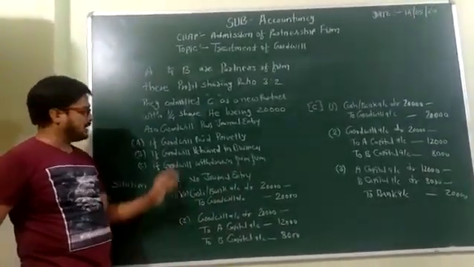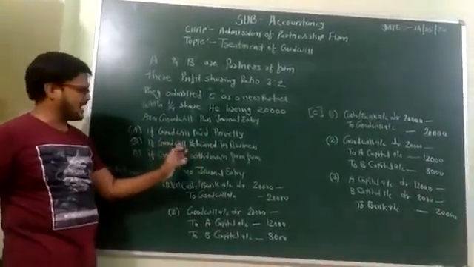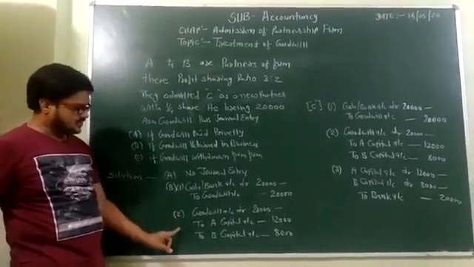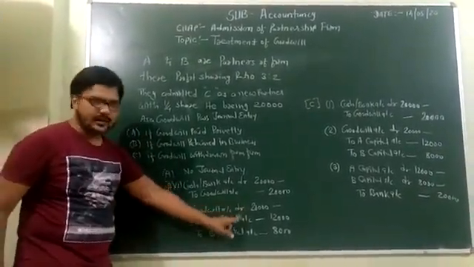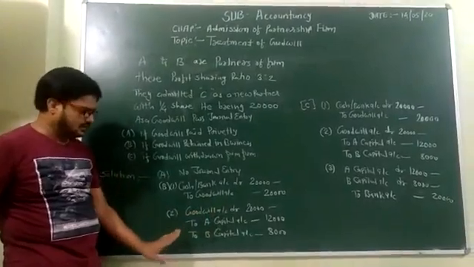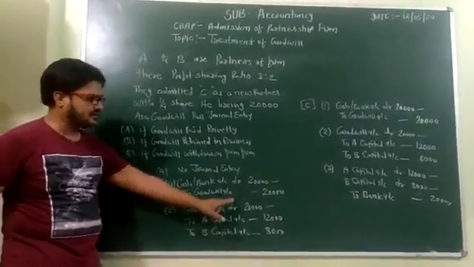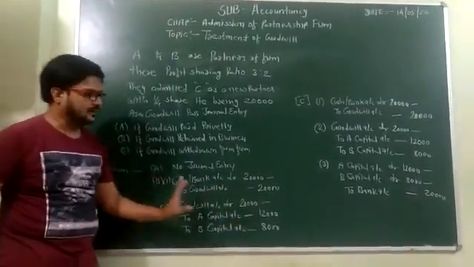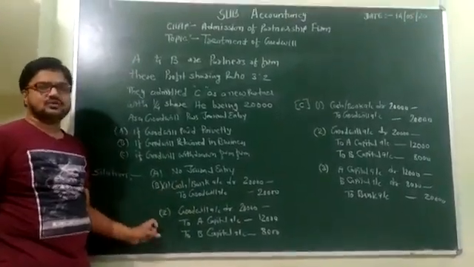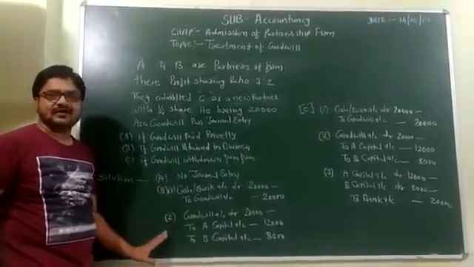Second entry, goodwill account debit to A capital, B capital, 20,000: 12,000 and 8,000. This 20,000 is distributed as per their sacrifice ratio.